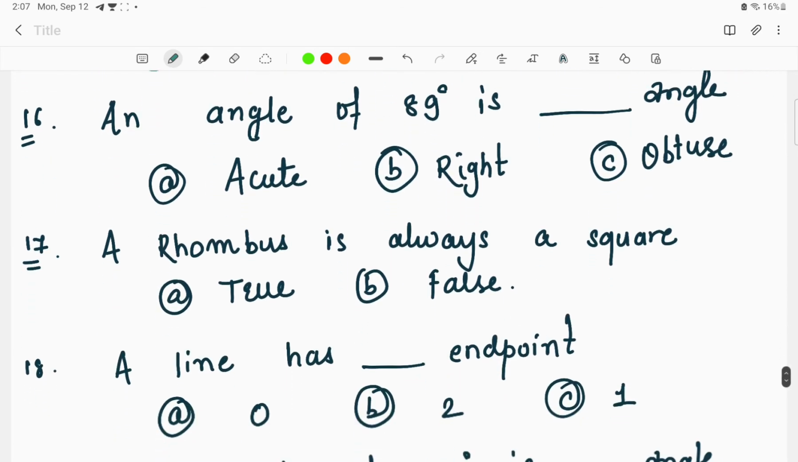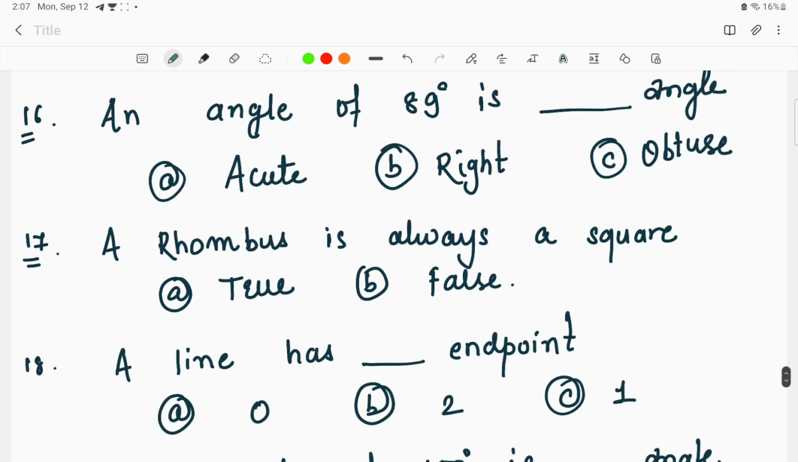Next is, an angle of 89 degrees is dash angle. In case of an acute angle, we know that the angle is less than 90 degrees. In a right angle, it is equal to 90 degrees, and in an obtuse angle, it is greater than 90 degrees. So the given angle over here is 89 degrees, that is less than 90 degrees. Then option A, that is acute angle, is the right answer to the question.